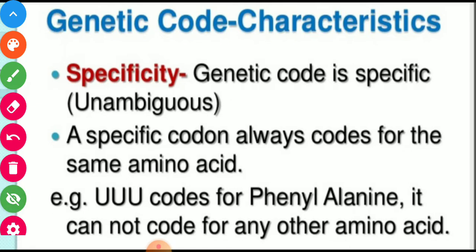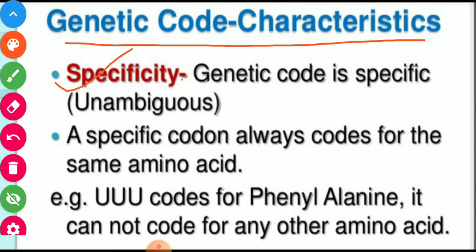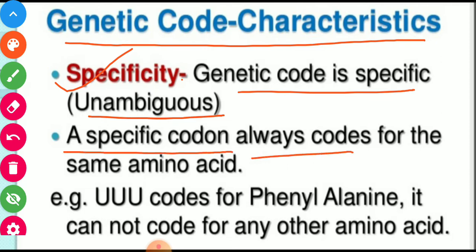Next characteristic of genetic code is specificity. It means genetic code is specific and unambiguous, as a specific codon always codes for the same amino acid. So this is called unambiguous.